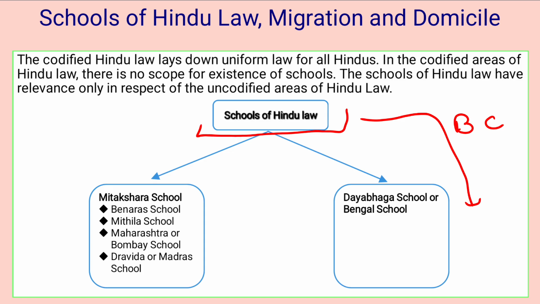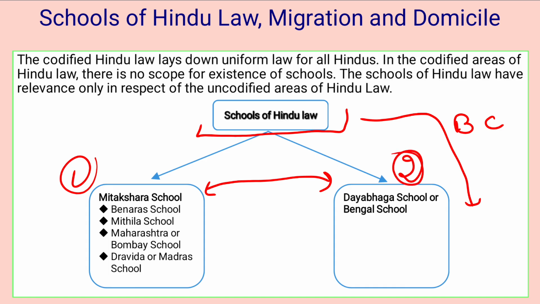Okay, now we are following the codified Hindu law, so there is no need of these schools in the codified Hindu law. But as this was part of our uncodified Hindu law, we should know what the schools are. If we are looking for the schools of Hindu law in uncodified Hindu law, there were two schools. Number one is Mitakshara school, and number two is Dayabhaga or Bengal school.